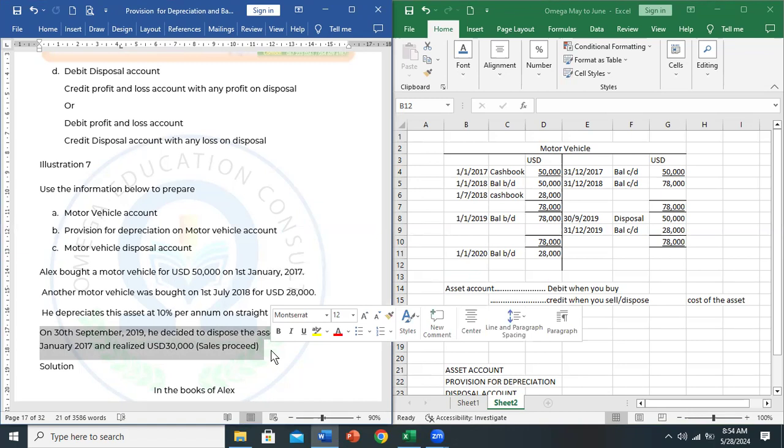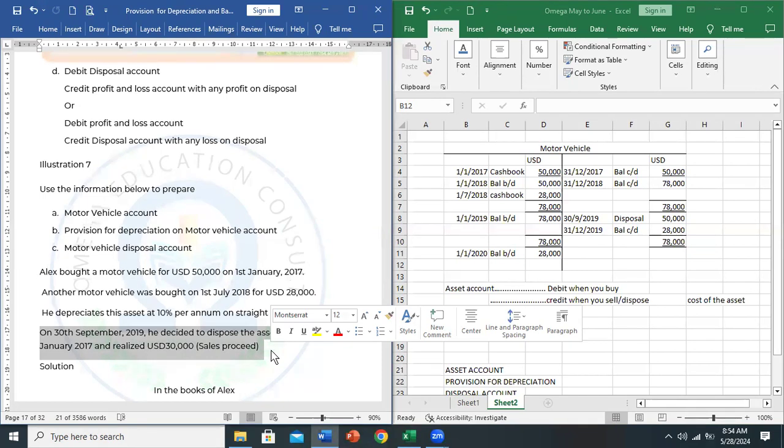Please know this and know it for once: for the asset account, you debit when you buy, you credit with disposal when you sell. In both cases, always use the original cost of the asset. Don't use any other value than the cost of the asset. And again, in preparing the account, make sure you do it year by year.